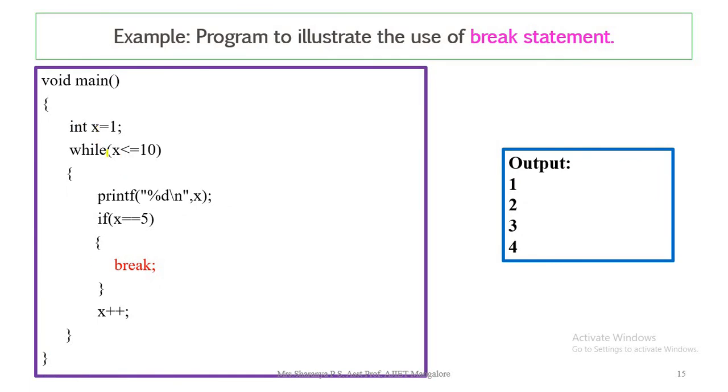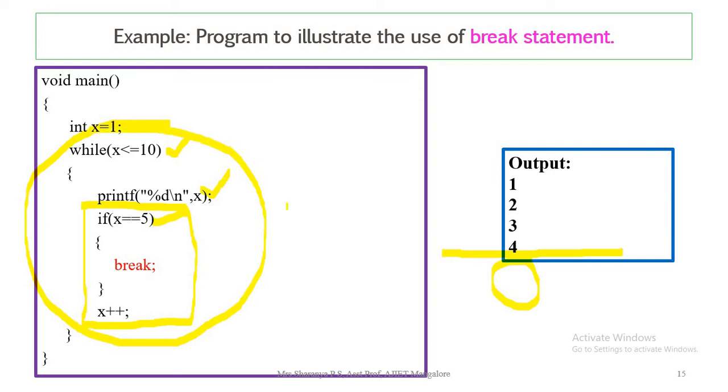One more example here with the while loop. The condition given is x less than or equal to 10. It needs to execute till 10 with the x value 1 initially. And it is displaying the x value each time. It is supposed to break when the condition x equals 5 is met. So when the x value becomes 5, it completely terminates the execution of the entire loop. The next iteration of this loop will be completely stopped, so it will not proceed with the next step of code.